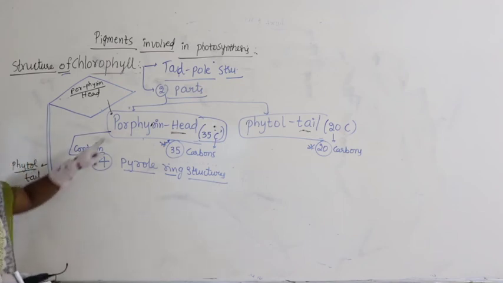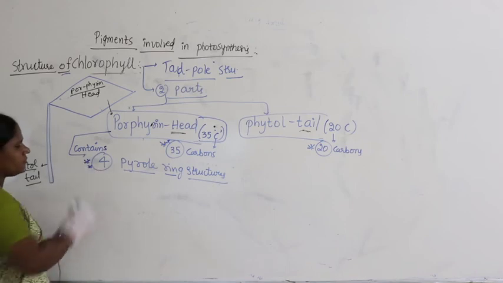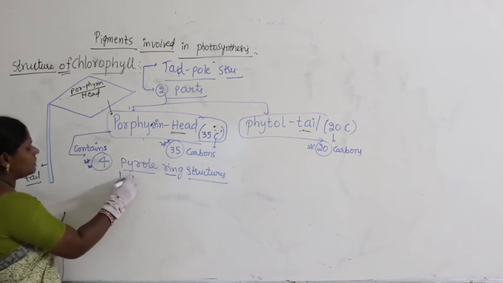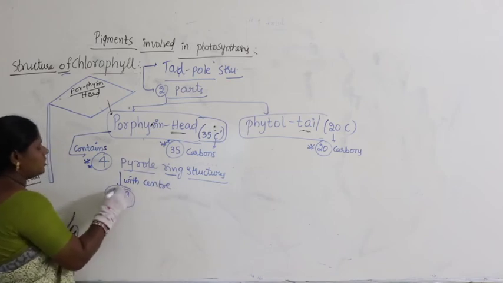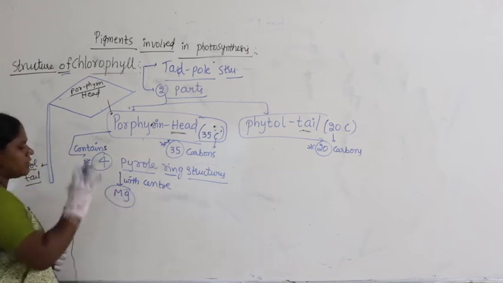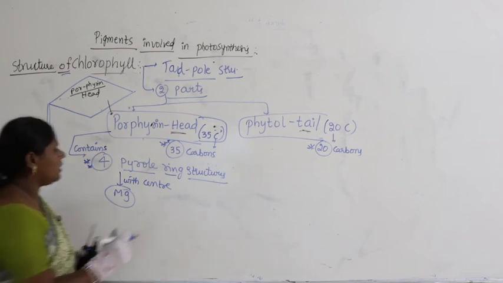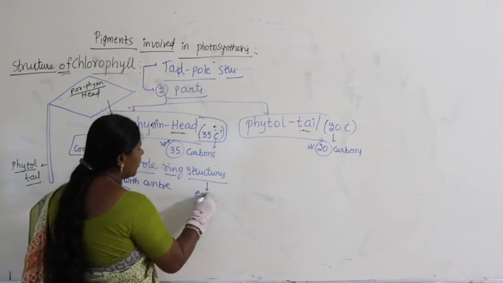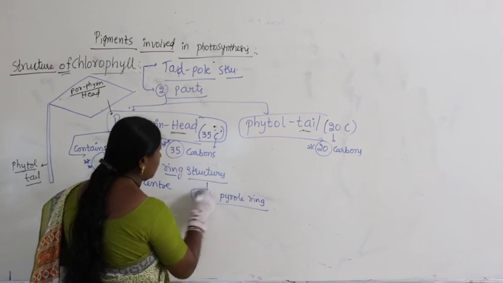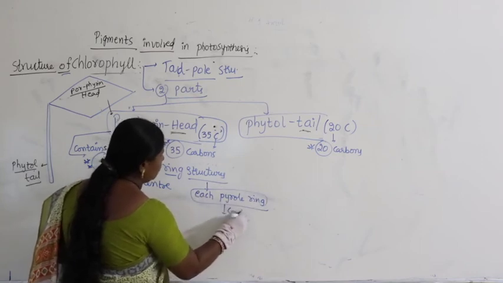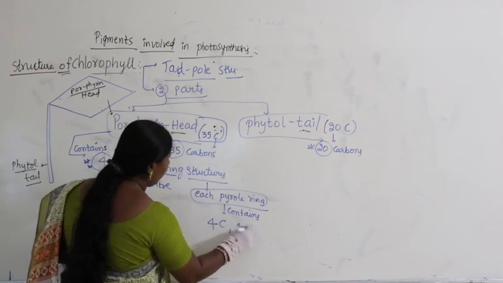So the porphyrin head contains 4 pyrrole ring structures with center atom magnesium. So 4 pyrrole ring structures are connected with magnesium. But if you look at each pyrrole ring, it contains 4 carbons and 1 nitrogen.